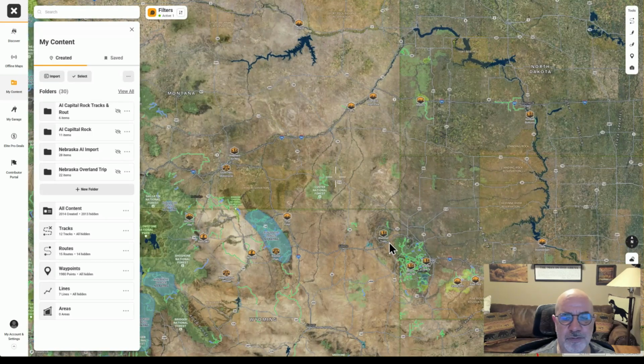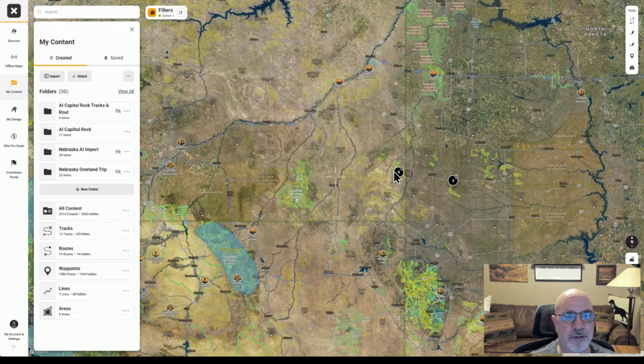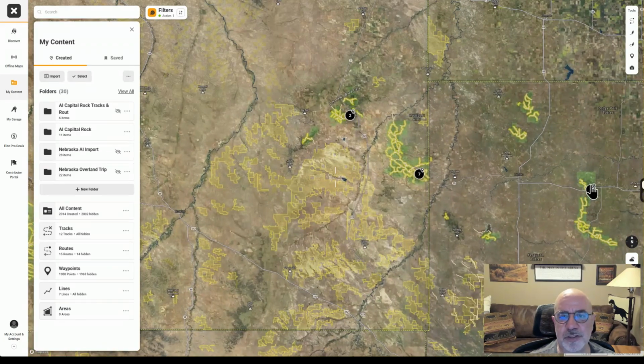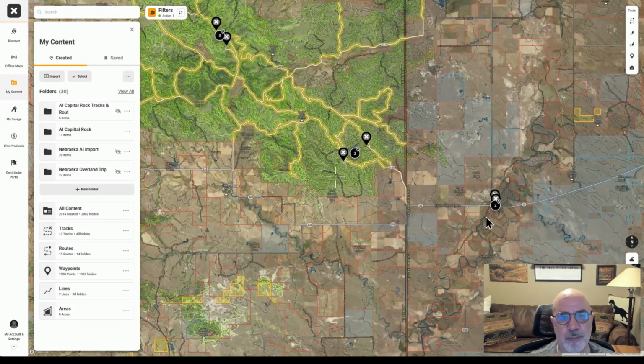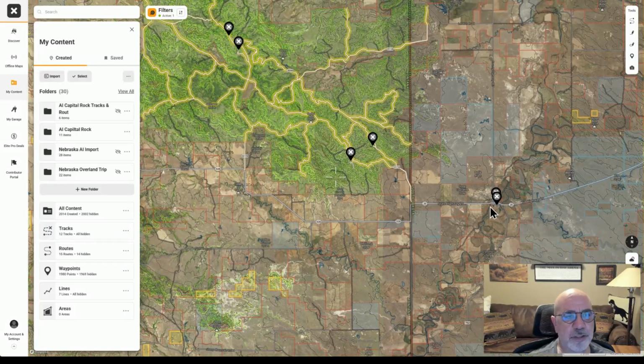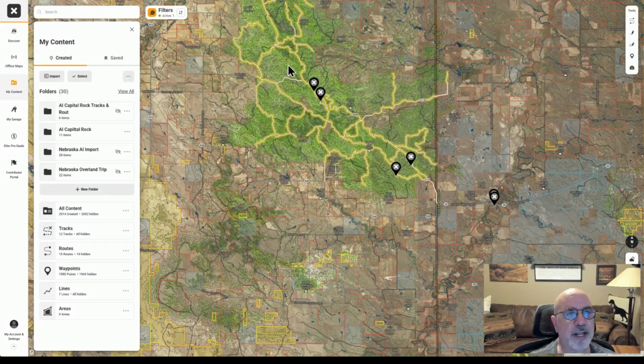So first of all, I'm looking at Onyx, and this is in Onyx Maps. The first thing I did was download the Capitol Rock different waypoints. I told it to start at Camp Riva, it's a great campground, and then go through and draw out all my waypoints. So here are all my different waypoints, and then it's going to end up over here.